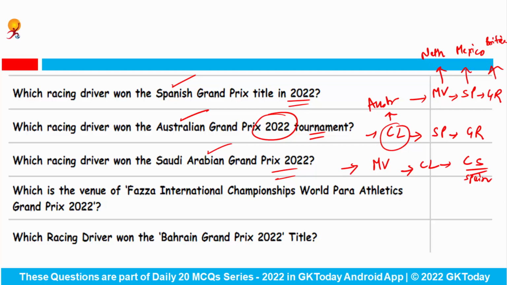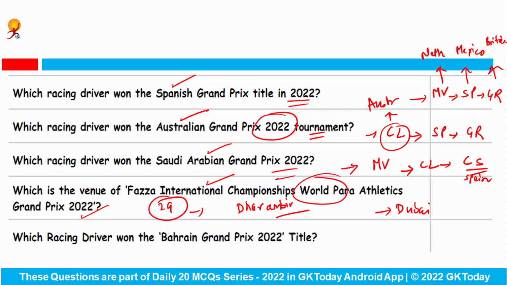Which is the venue of the FASA International Championships World Para Athletics Grand Prix 2022? Answer is Dubai. So in this championship, 29-member Indian team was led by Para-Olympian Dharamveer. Right?